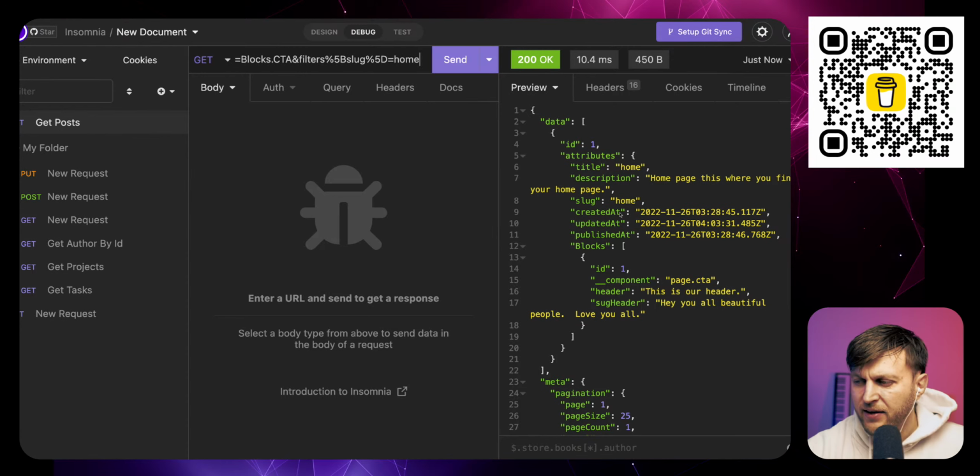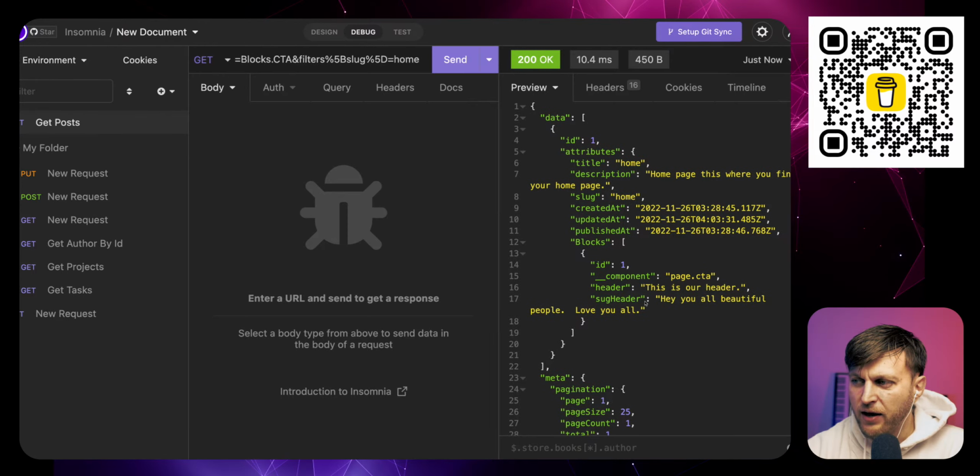So notice we're getting our items, but again, we're not getting all the data, because every additional relationship we need to ask for specifically. So not only do we need to get our header, we also need to populate all the items within that header as well.